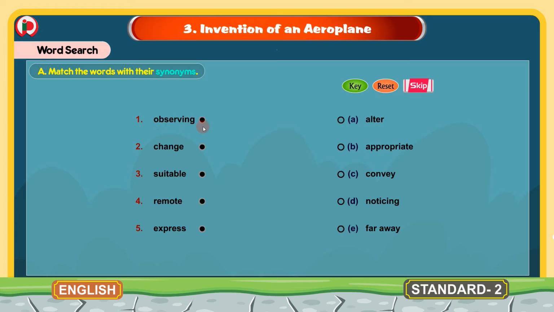1. Observing. The synonym for this is noticing. So we will match observing to noticing. 2. Change. And the synonym for change here is alter. We will match change to alter. 3. Suitable. Synonym for suitable is appropriate. We will match suitable to appropriate.